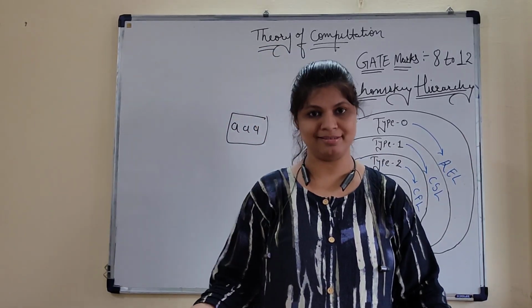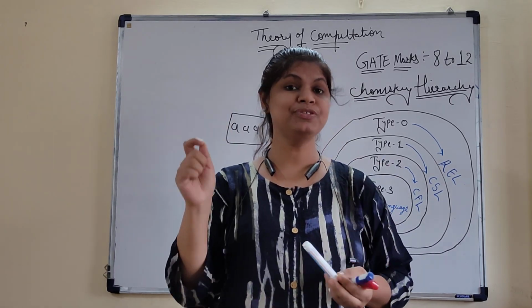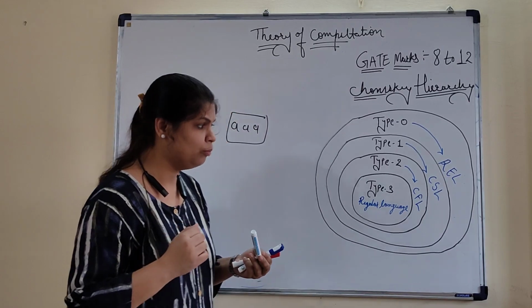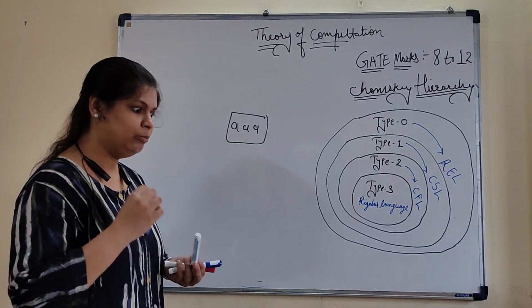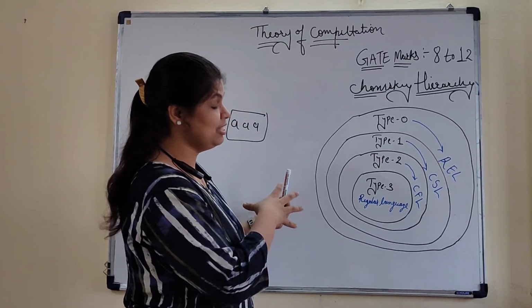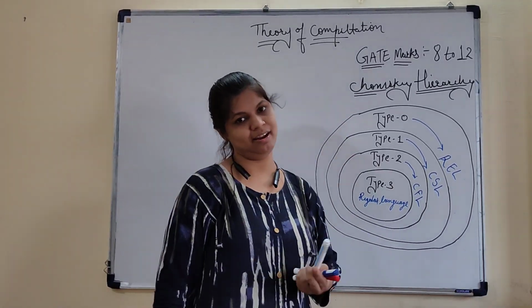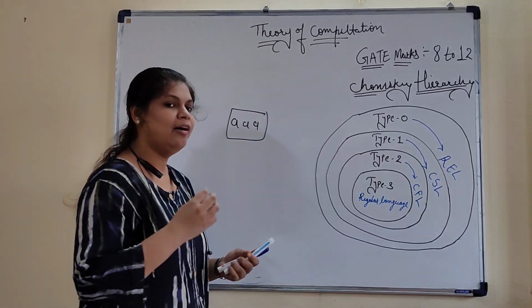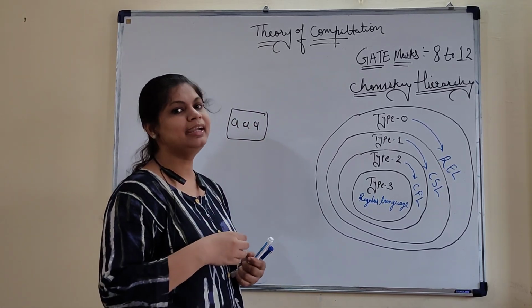If I'm formally dressed, that means what? On the basis of certain rules I'm dressed up. So this is the basic thing. Apart from this, here I'm discussing one very important, major portion of this particular subject, that is the Chomsky hierarchy. In the Chomsky hierarchy, Chomsky divided formal languages into 4 different categories.